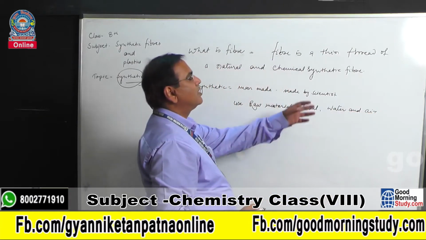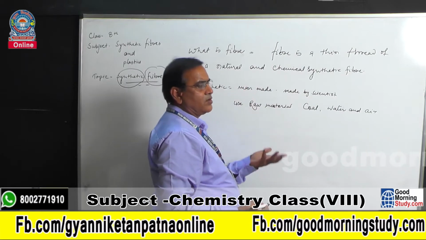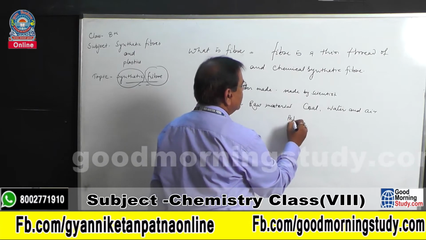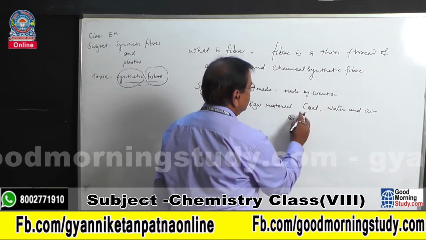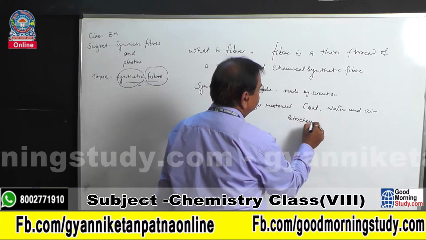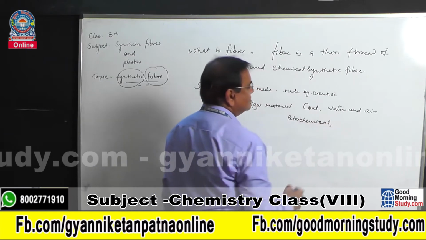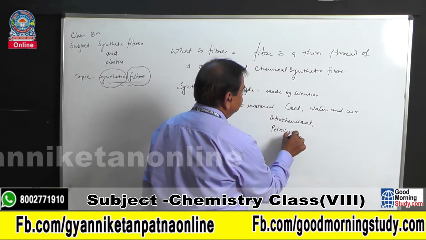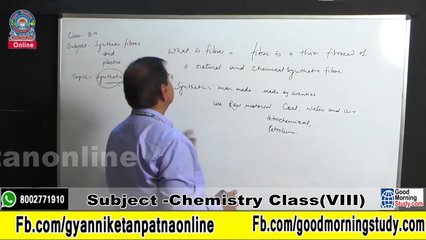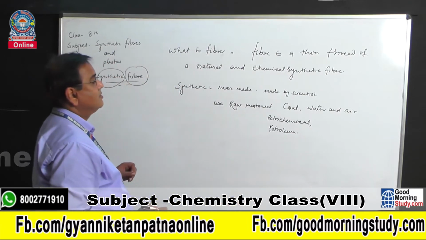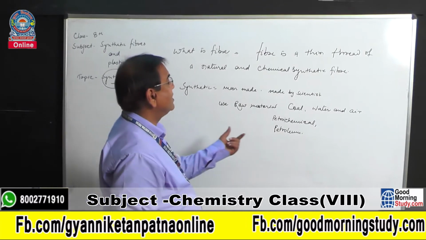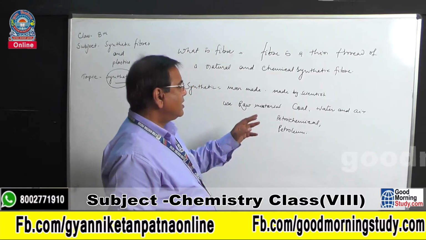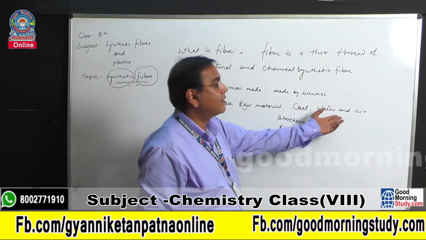We see coal, water and air in a petrochemical, so we can say the raw material is petrochemicals. Petrochemicals means petroleum. It means the raw material of synthetic fiber is petrochemical or petroleum, not petrol. It is made up of coal, water and air.